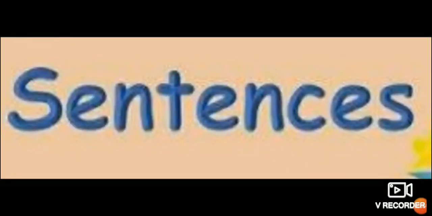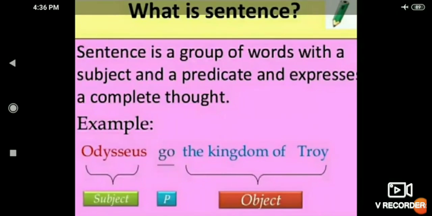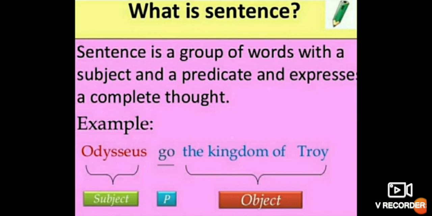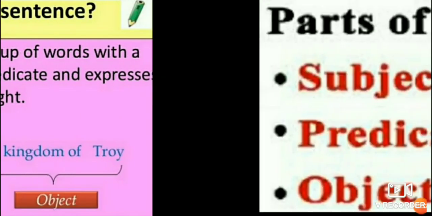Today I am going to tell you about sentences. What is a sentence and how many kinds of sentences are there? Now first of all, what is a sentence? A sentence is a group of words with a subject and a predicate that expresses a complete thought. It is a group of words which has complete sense, and it has a subject, predicate and object.